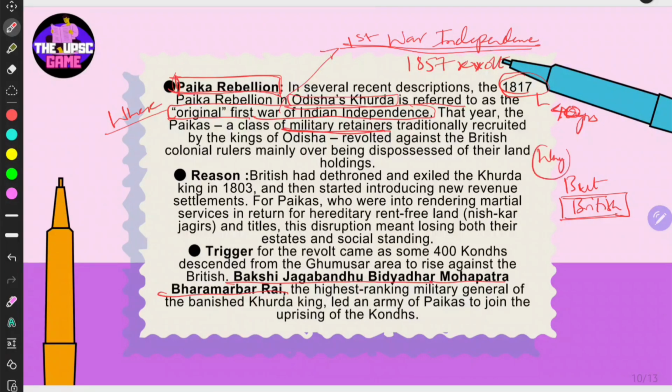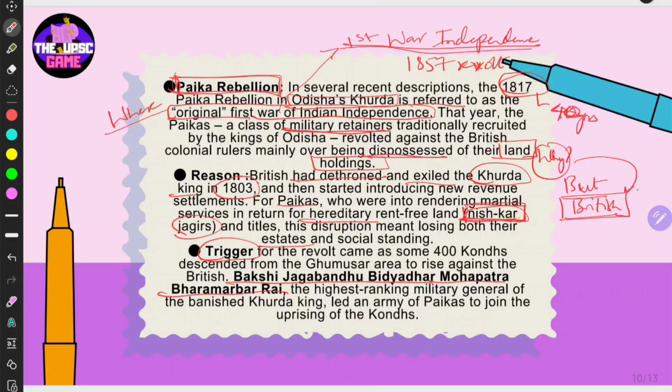And why is the question? We have already seen that they were ousted by the British and their land holdings were dispossessed, right? The British dethroned and exiled the Khurda king in 1803, then started introducing a new revenue act. That is, the land holdings of the Paikas were dispossessed, who were rendering martial services in return for hereditary rent-free land, Nishkar Jagirs. Nishkar Jagirs, right? This is easy to remember, that is hereditary. This disruption meant losing both their estates and social standing.